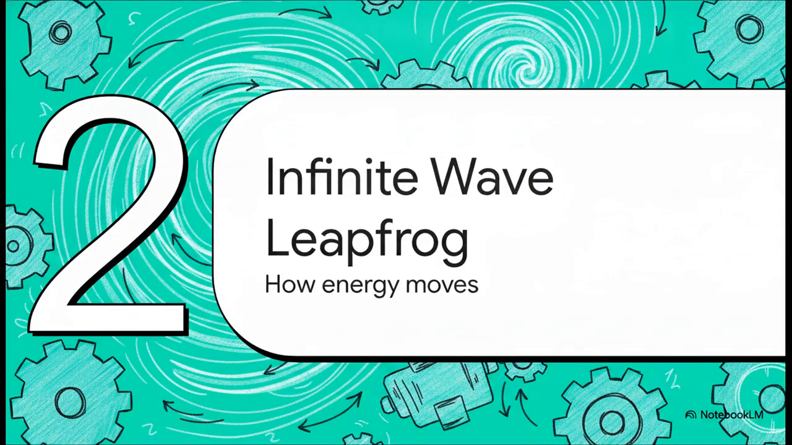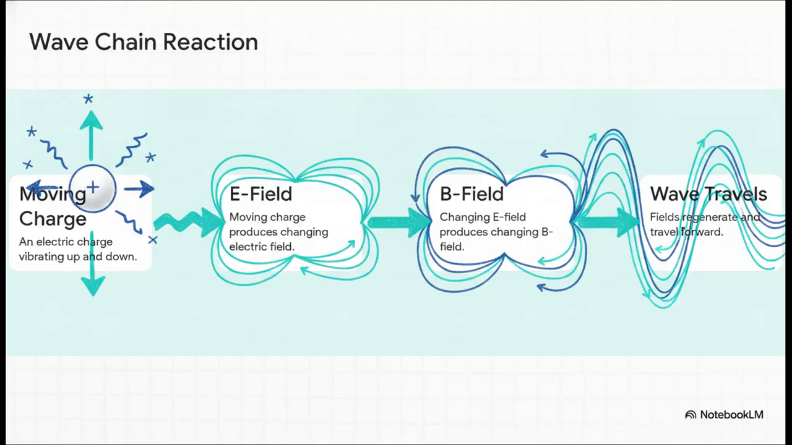Section 2. The infinite wave leapfrog. So, how does this invisible engine actually move energy? Well, imagine an electric charge is just vibrating up and down. Because it's moving, it produces a changing electric field. And thanks to Maxwell's insight, we know this changing electric field instantly generates a changing magnetic field. Then, because of Faraday's law, that newly changing magnetic field immediately creates a changing electric field all over again.